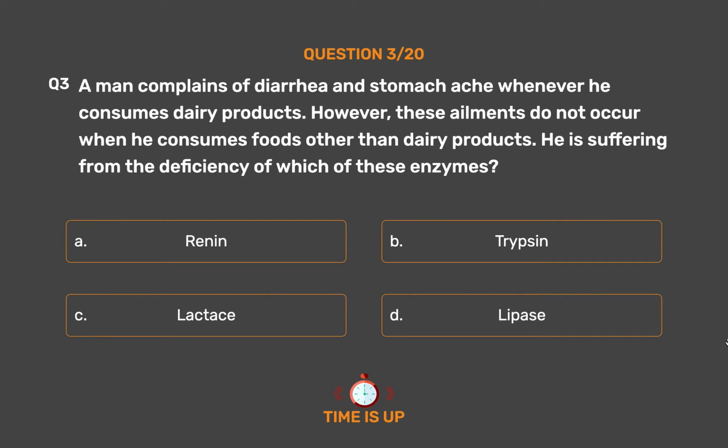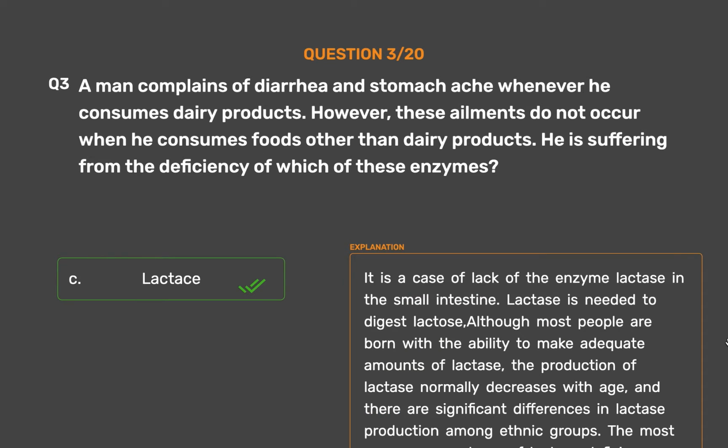The correct answer is Option C. Lactase. It is a case of lack of the enzyme lactase in the small intestine. Lactase is needed to digest lactose. Although most people are born with the ability to make adequate amounts of lactase, the production of lactase normally decreases with age, and there are significant differences in lactase production among ethnic groups.